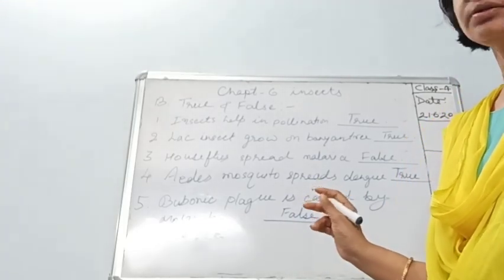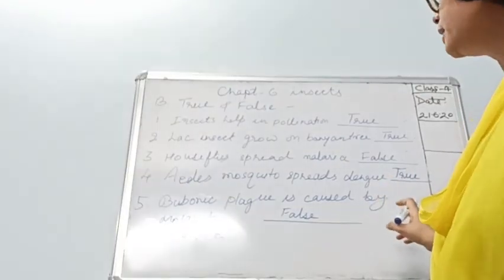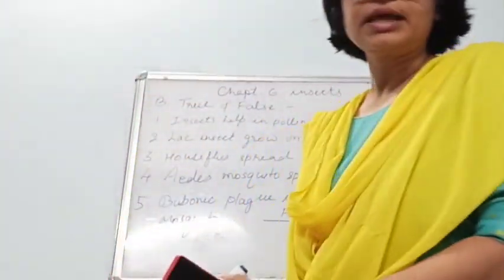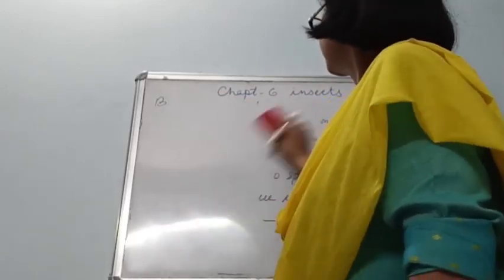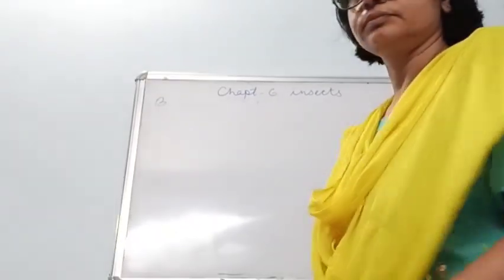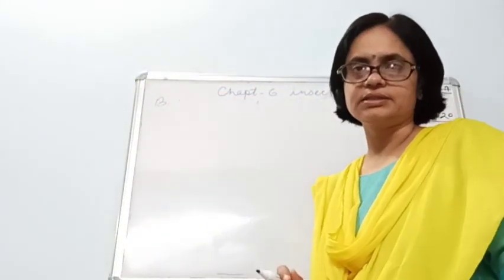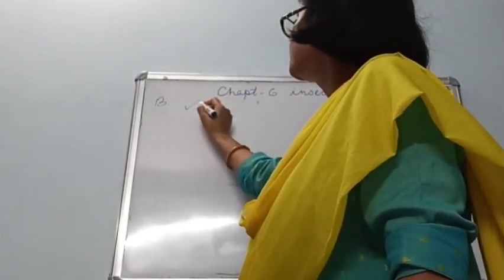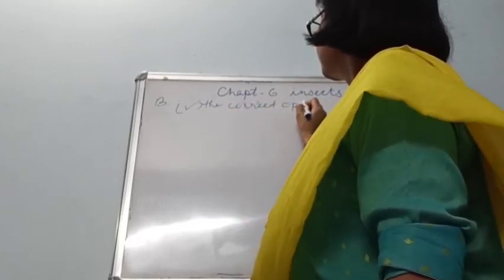So this is the true false section, and now we are going to do section C, that is tick the correct option. I will write only the right answer. Tick the correct option.